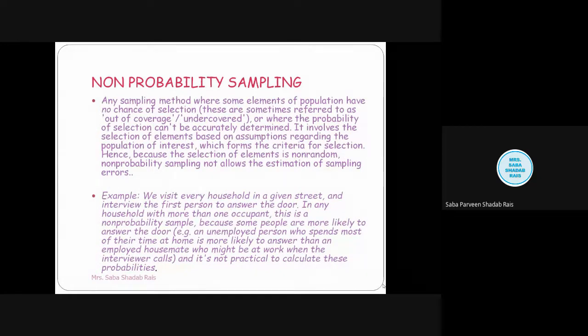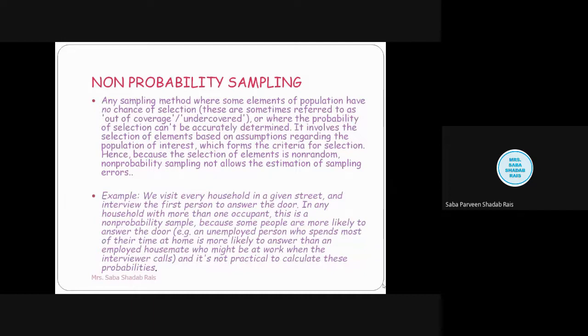So in the audition, those who can sing will be taken, and thereafter they will apply the sampling method, and then select the people from that. So it is a sampling method where some elements of the population will not have any chance of selection. These are sometimes referred to as out of coverage or undercovered, where the probability of selection can't be accurately determined.